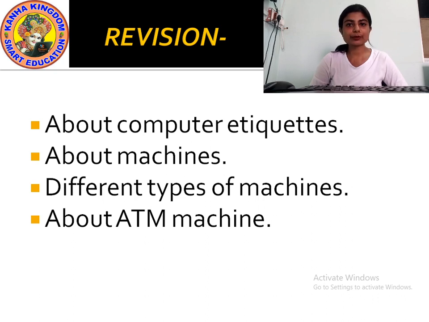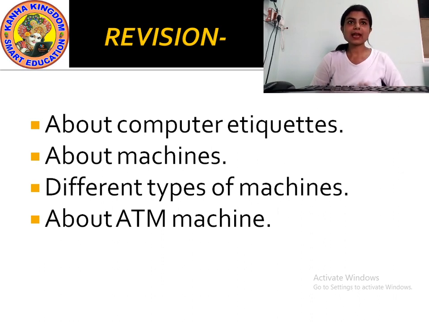After using the computer, don't leave the computer on. You should always turn off the computer and switch off the switches. You should turn off the switches also because it runs on electricity. If you keep it on for a long period of time without turning it off, your computer might get damaged. So you should always turn off the computer and the switches after use.